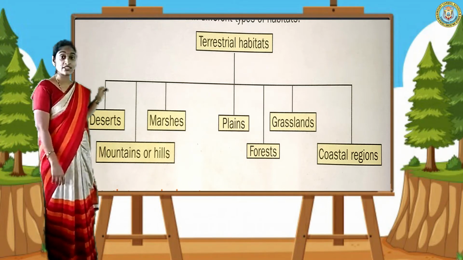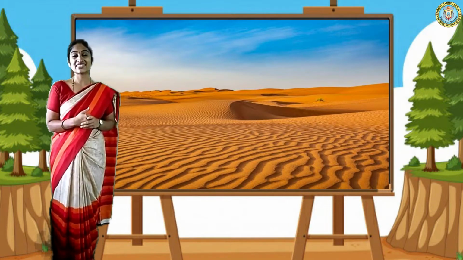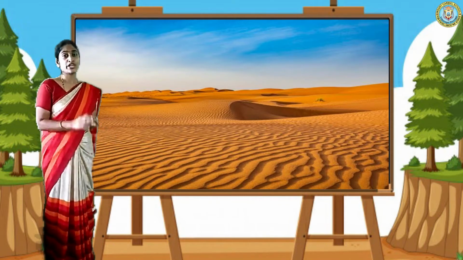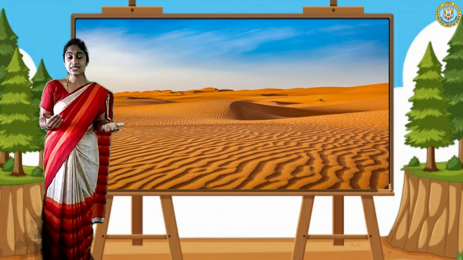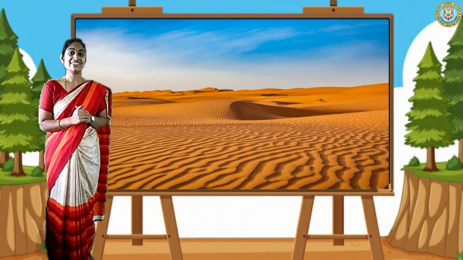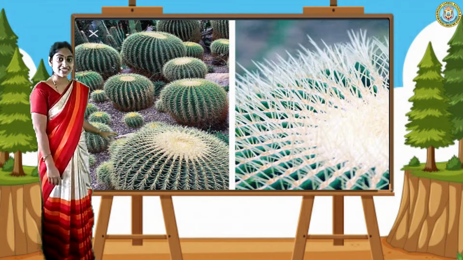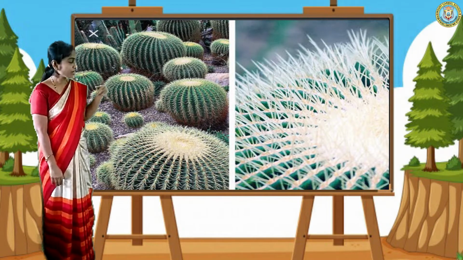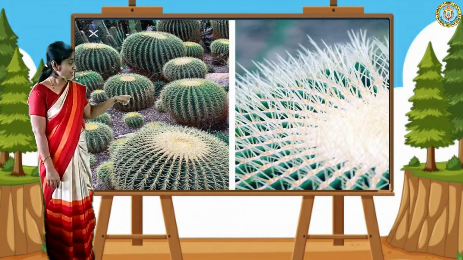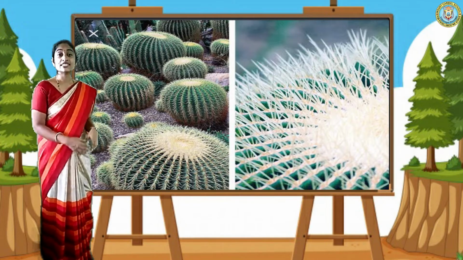The first one is the desert area. Do you know what is present in the desert area? Yes, there is no soil, only sand is present like this, and very hot temperature. In this condition, a plant grows here. Which plant is that? Yes, your guess is correct. Cactus. You can see the image of cactus here, isn't it? See how it looks? It does not look like an ordinary plant, isn't it? There are so many needle shapes present there, that are called spikes.